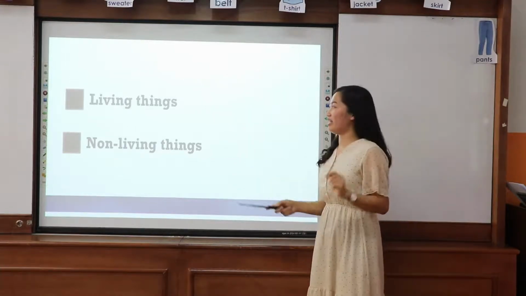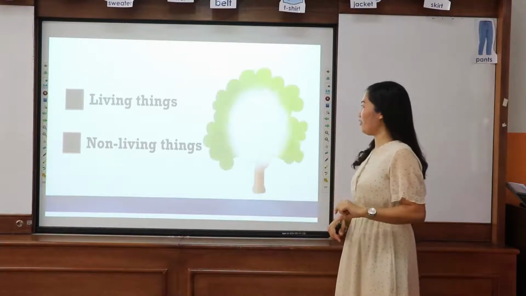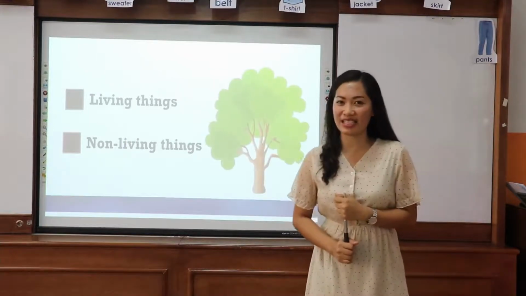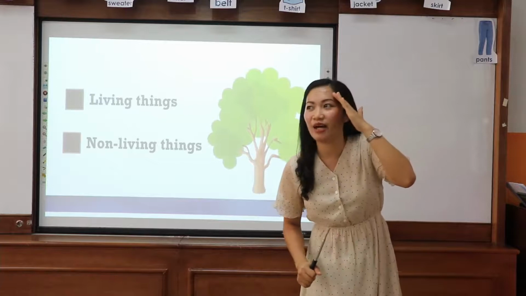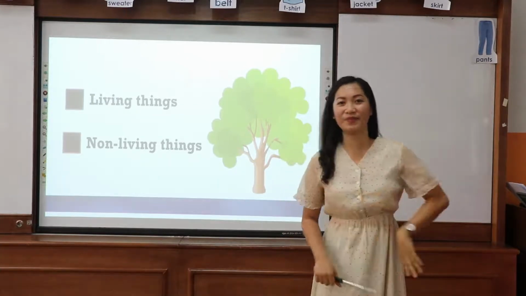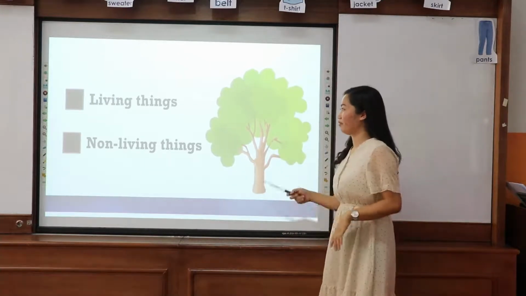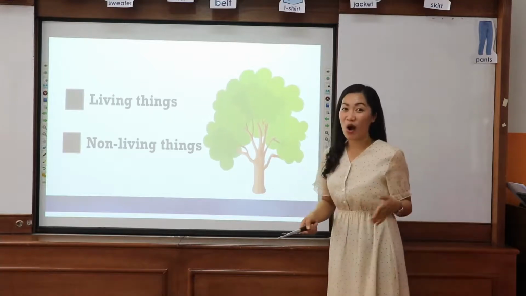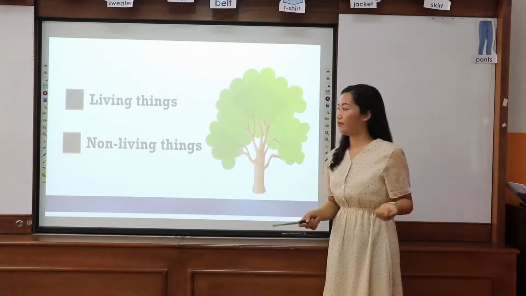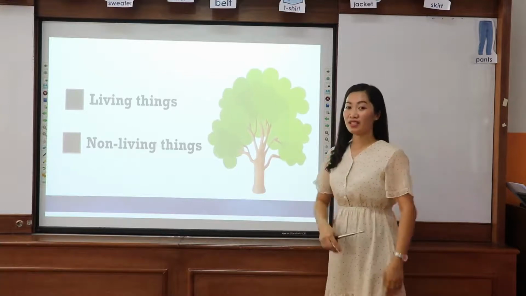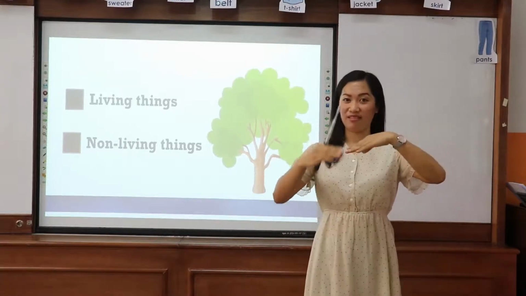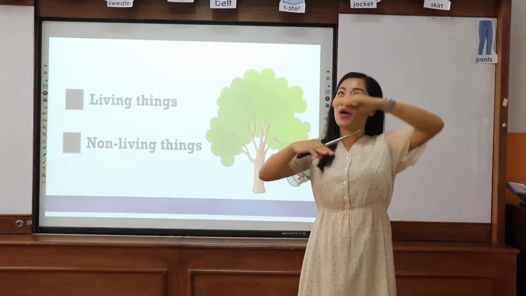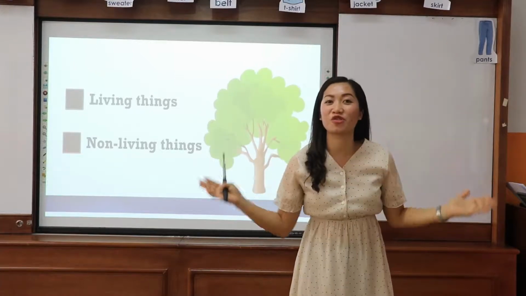We're doing great, kids. How about this one? How about the trees? Can you see the trees out there? Are they a living thing or a non-living thing? Trees are growing from smaller and there will come big trees.